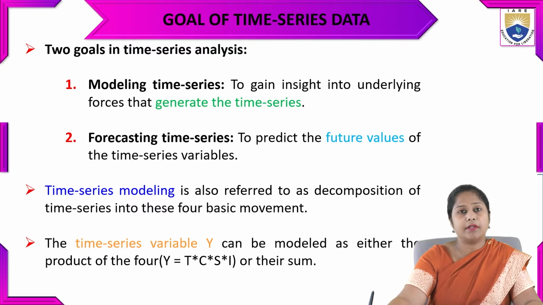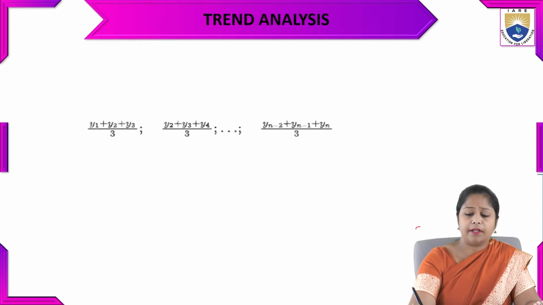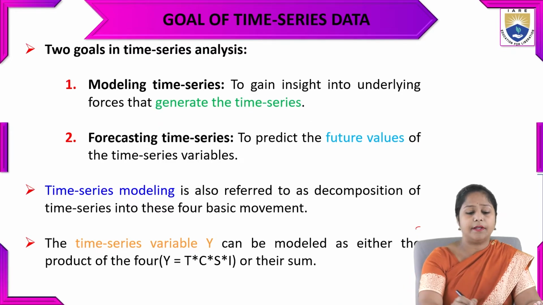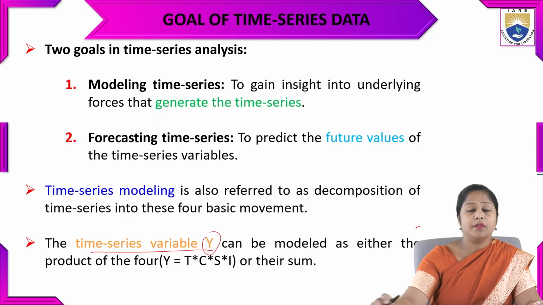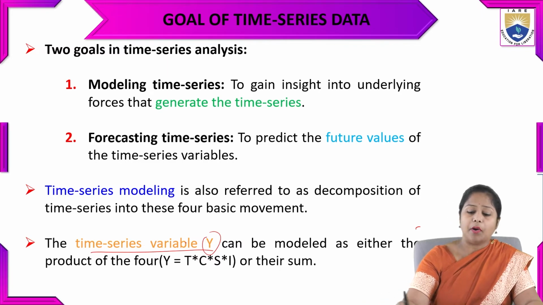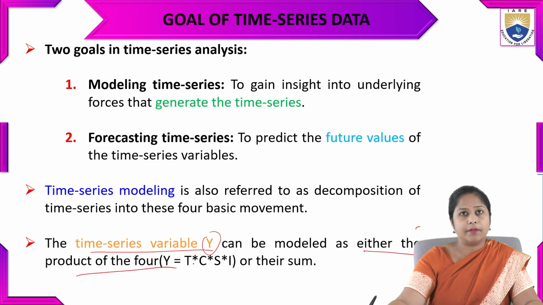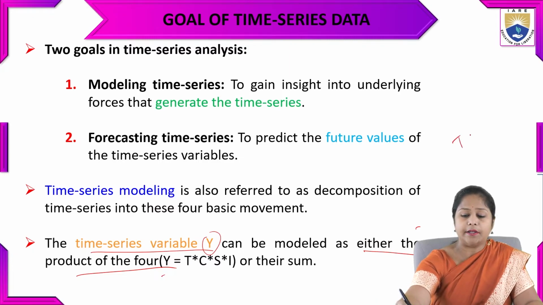Those were the four basic movements, basically three, where the second one is divided into two parts. The time series variable is shown as time series variable Y. The time series variable can be modeled as the product of these four components. Y is equal to T times C times S times I.